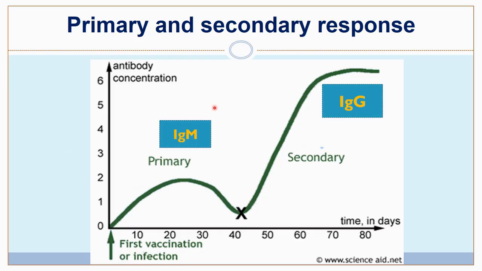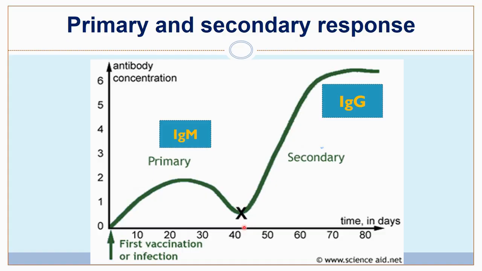You will better understand if you see this graph. This graph is showing you the primary and secondary response. Here, first dose of vaccination or any infection, there is a lag period, and then gradually the immunoglobulins are formed, that is of IgM type in the primary response. Then this antibody is short-lived, so it wanes away.